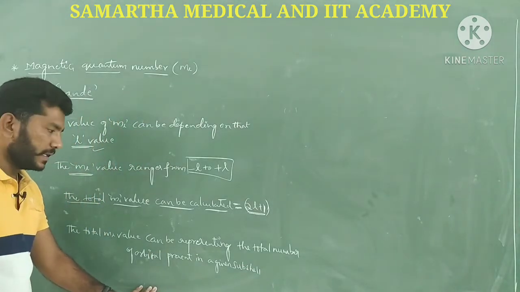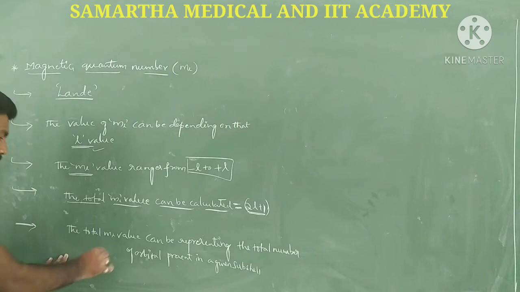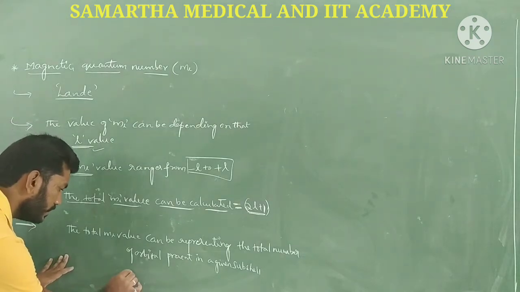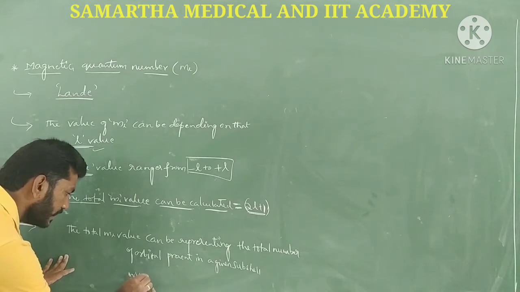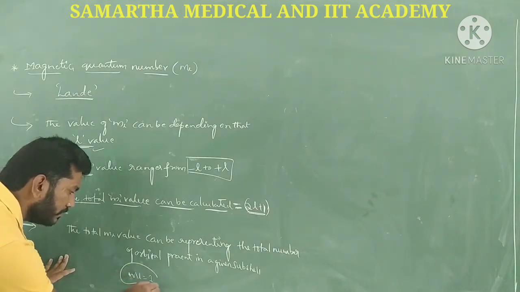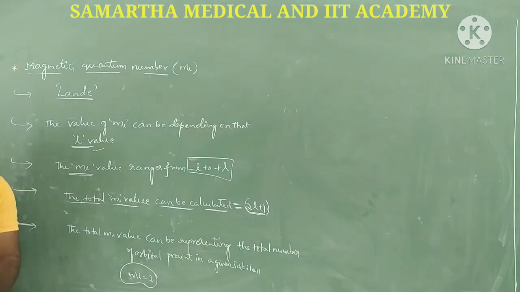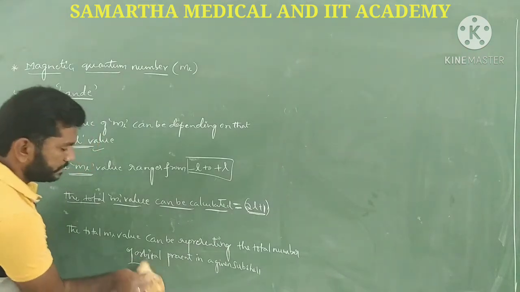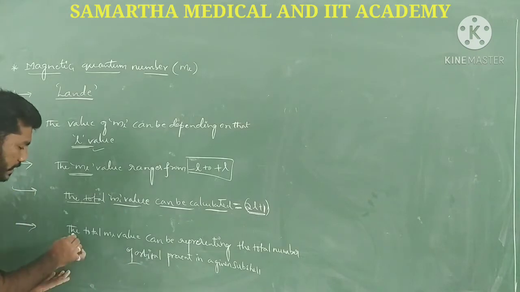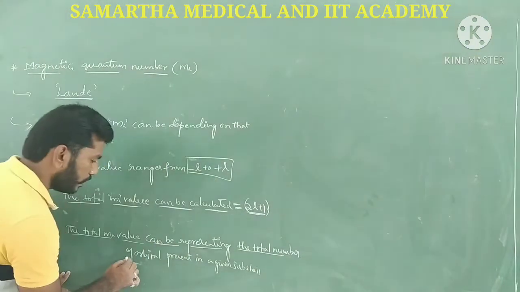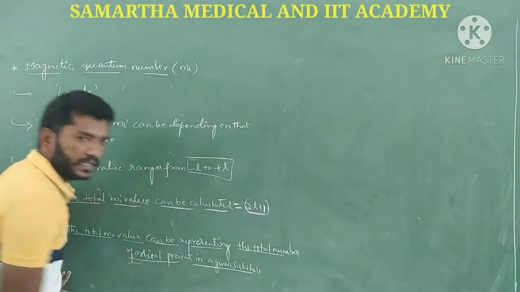Okay, so this is the scenario, guys. Suppose, for example, the ml value here. So the total ml value can represent the total number of orbitals present in that given subshell.